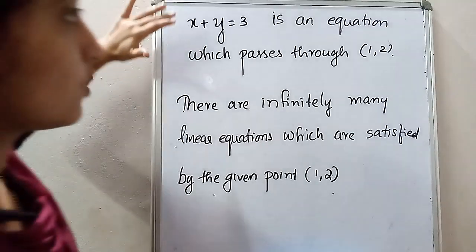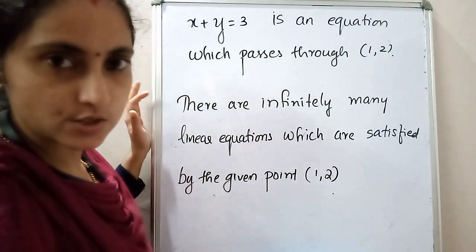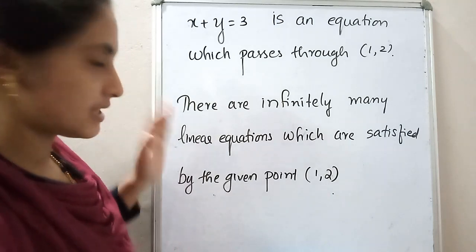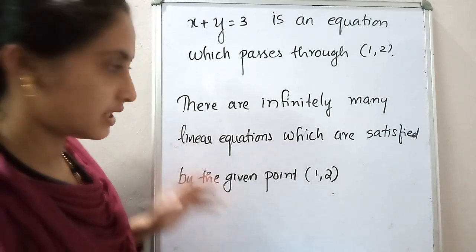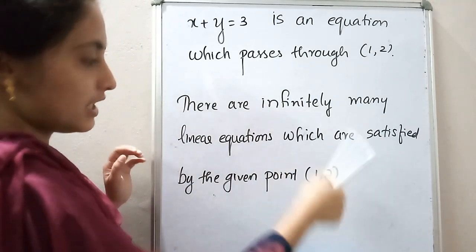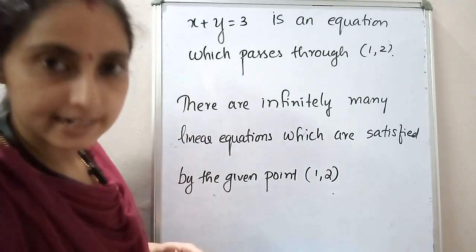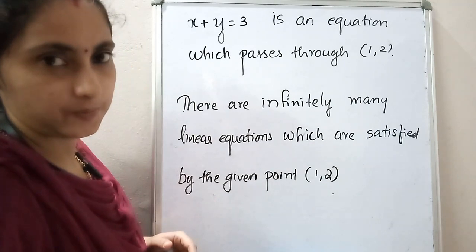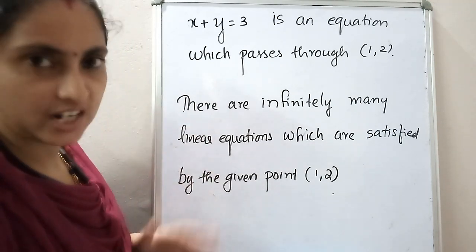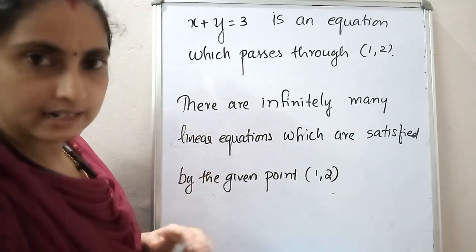x plus y is equal to 3 is an equation which passes through (1, 2). In the second, how many such equations are there? There are infinitely many linear equations which are satisfied by the given point (1, 2). That also you want to mention. I hope you are already clear on this question.